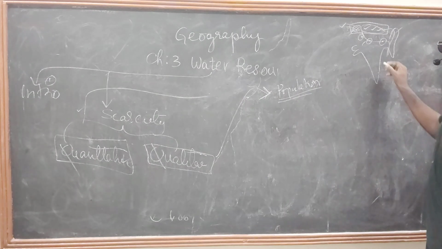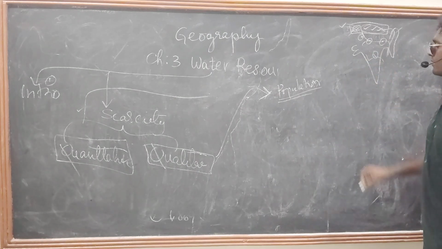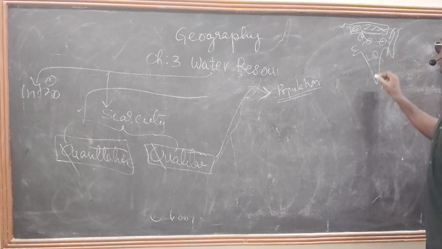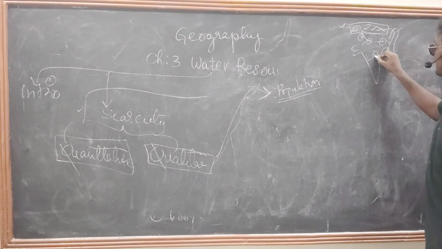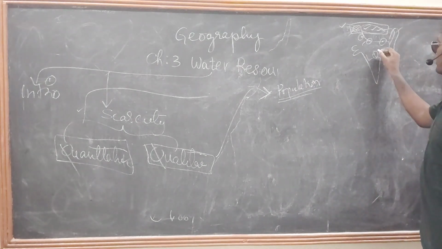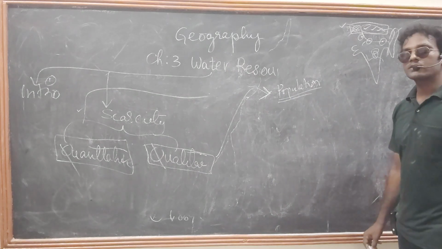And one more thing we need to discuss here. In the Krishna, we have one sub-river, a tributary, that is called the Musi River. You know very well about the Musi River. It is a tributary of the Krishna River. What happened? The entire tributary is polluted by the Hyderabad people. So many rivers are being polluted.